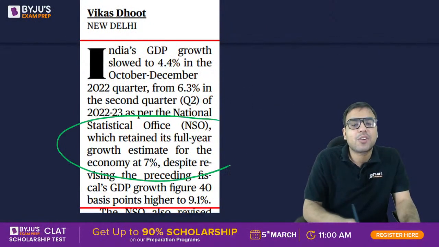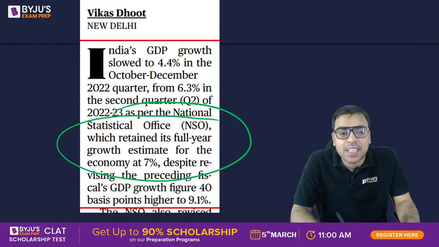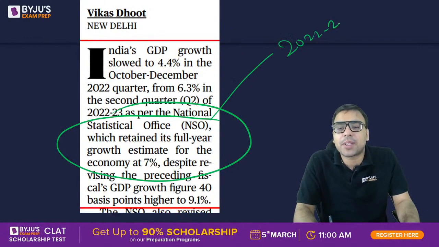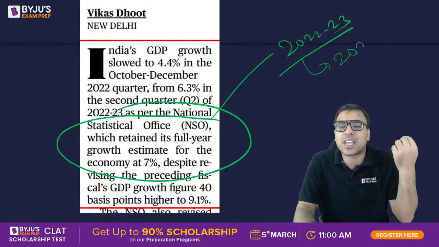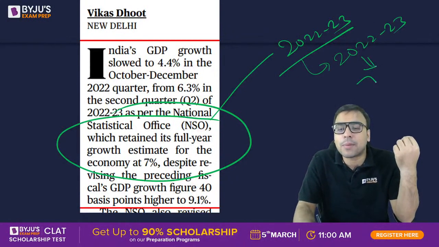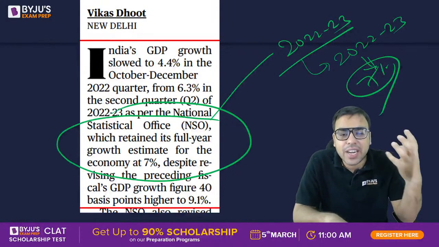However, which retained its full growth estimate for the year to be actually 7%. यानी इस साल फिस्कल ईयर 22-23 में जो ग्रोथ एस्टिमेट है, मतलब अंदाजा जो लगाया गया है कि this fiscal year growth would be somewhere around 7%. This is what the NSO has said. ठीक है, so just have an idea about that.